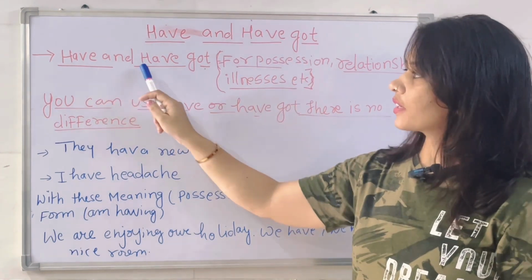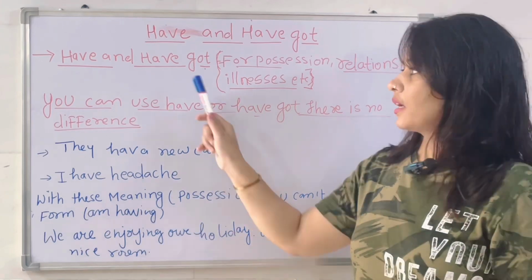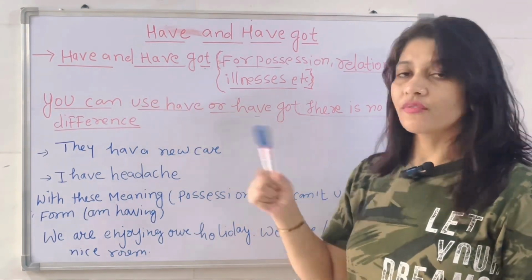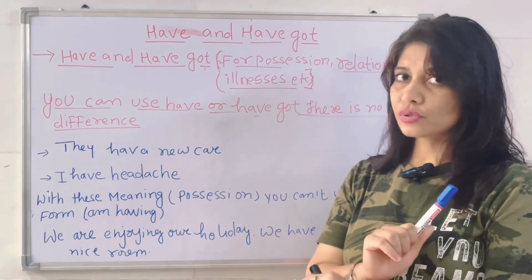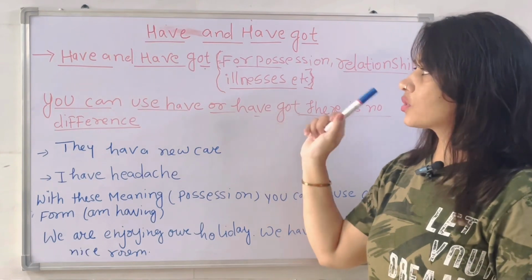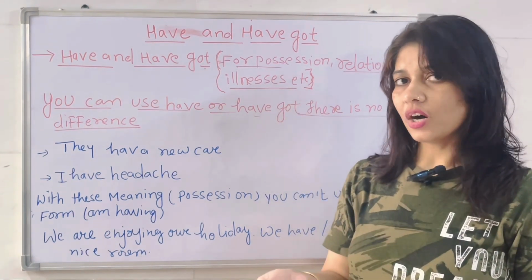Okay, have and have got, actually there is no difference between them. If you are using have, it's also correct. If you are using have got, it is also correct. There is no difference between them. But there are a few words which you use while using have and have got.